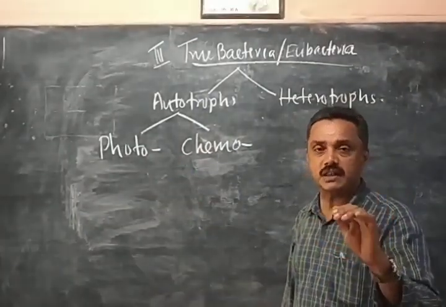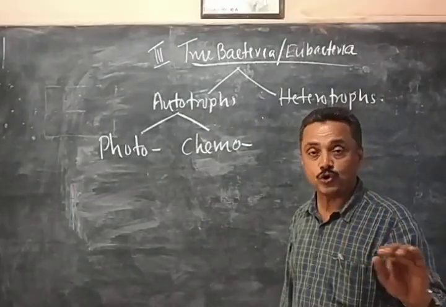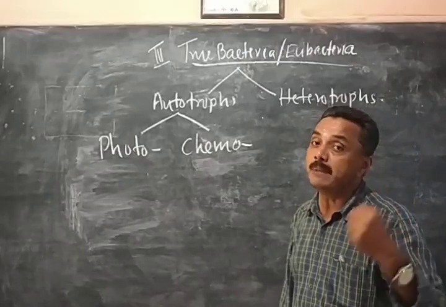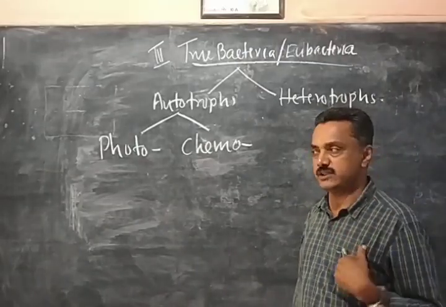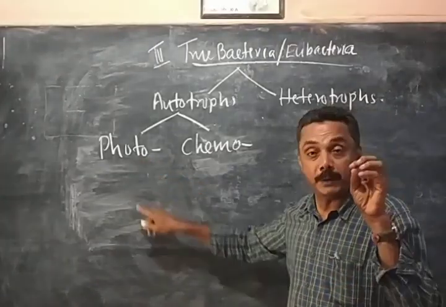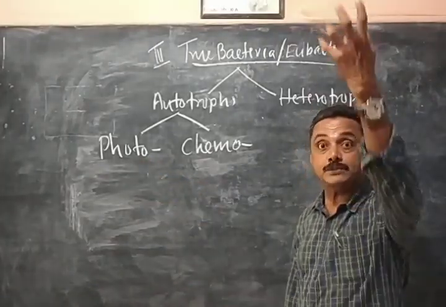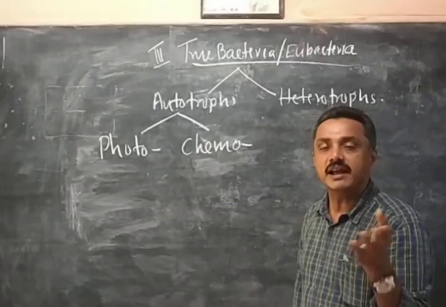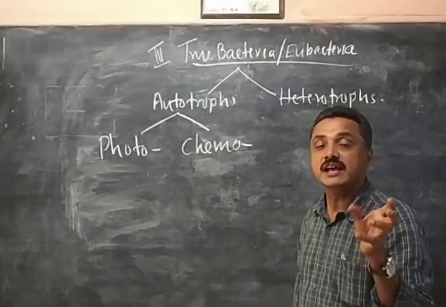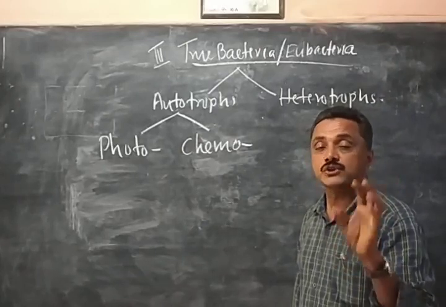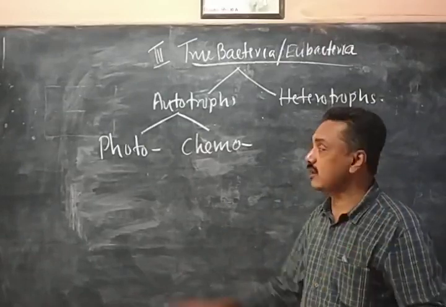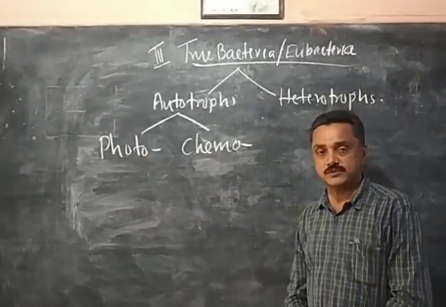So chlorophyll present in the bacteria are called bacteriochlorophyll, bacterioviridin. Like that, bacteria contain certain pigments. Coloring substances are called pigments. So these photoautotrophic bacteria have the pigment color. They absorb solar energy or sunlight. They prepare food by photosynthesis, using sunlight or solar energy. So such bacteria preparing food by absorbing sunlight are called photoautotrophs.